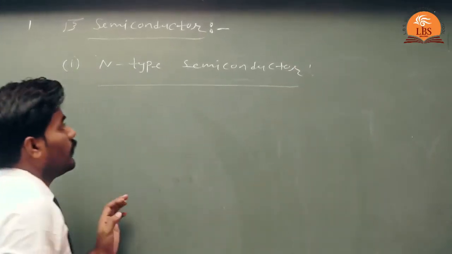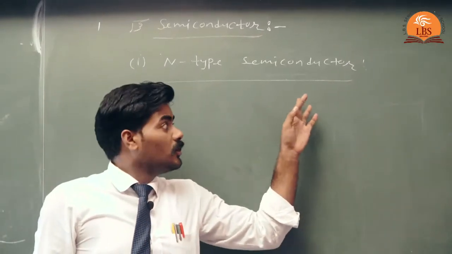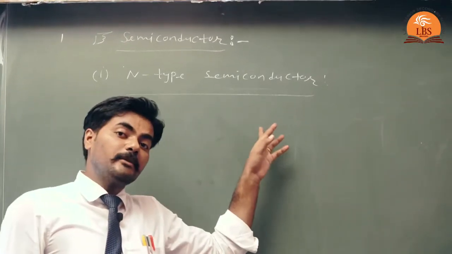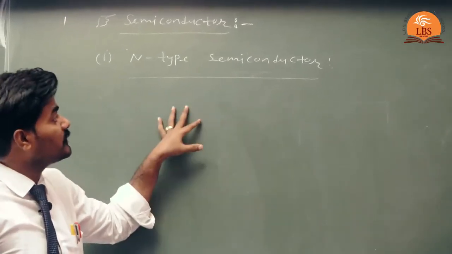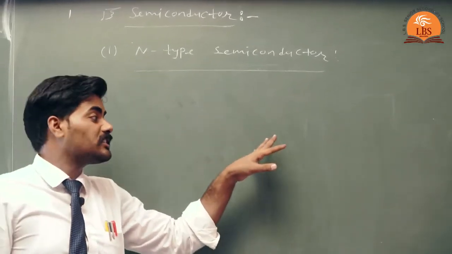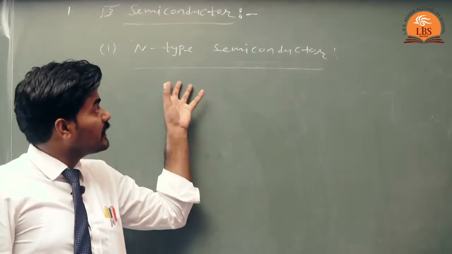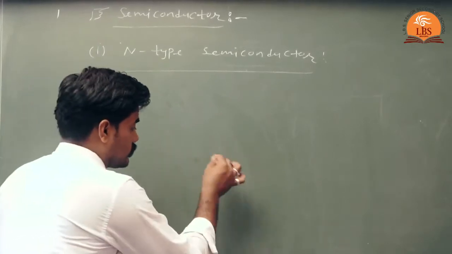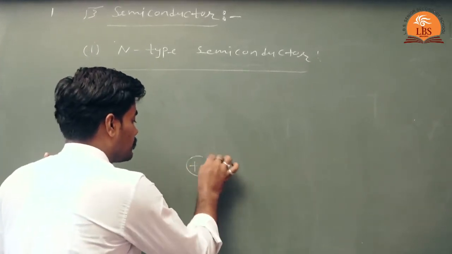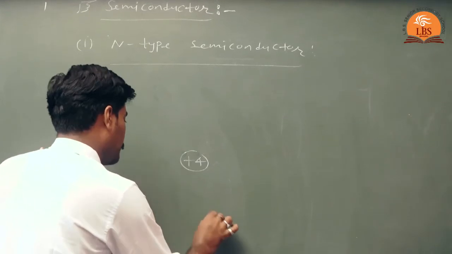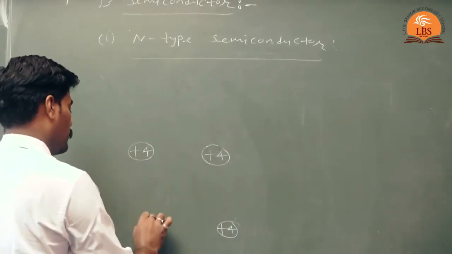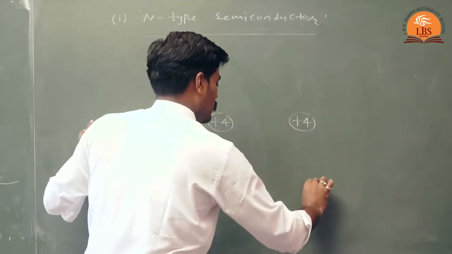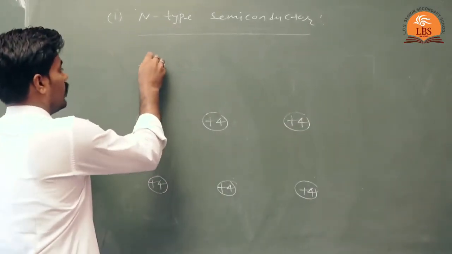Now, what is an N-type semiconductor? When a pentavalent impurity is mixed in tetravalent germanium or silicon intrinsic semiconductor, then the semiconductor so obtained is known as N-type semiconductor. This can be shown as follows. This is +4, +4, +4, +4, +4, +4 and +4.